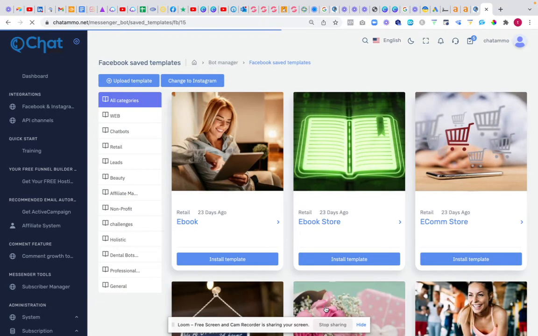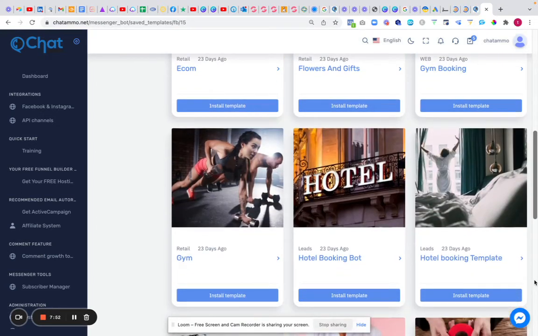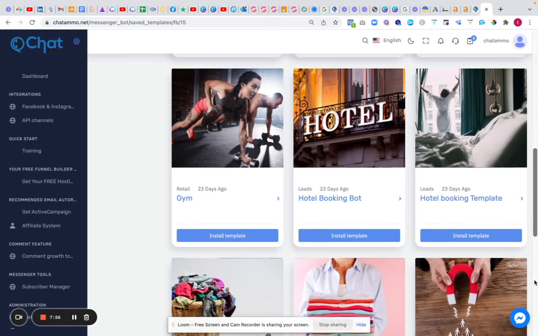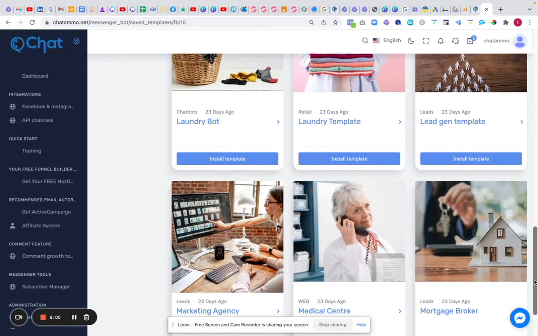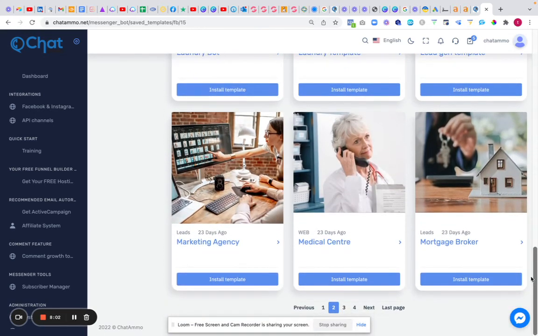That could possibly have been named a little bit better. Well, it sounds a bit wrong. Ebook store, e-com store. You can see there's a gym there. There's two gyms, in fact. There's an e-com, flowers and gifts, hotel booking, another hotel booking, laundry bot, laundry template, lead generation template, marketing agency,